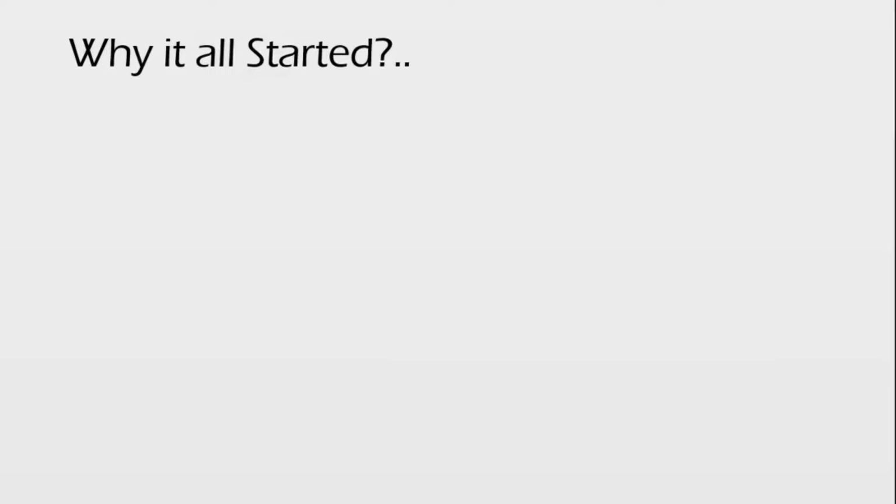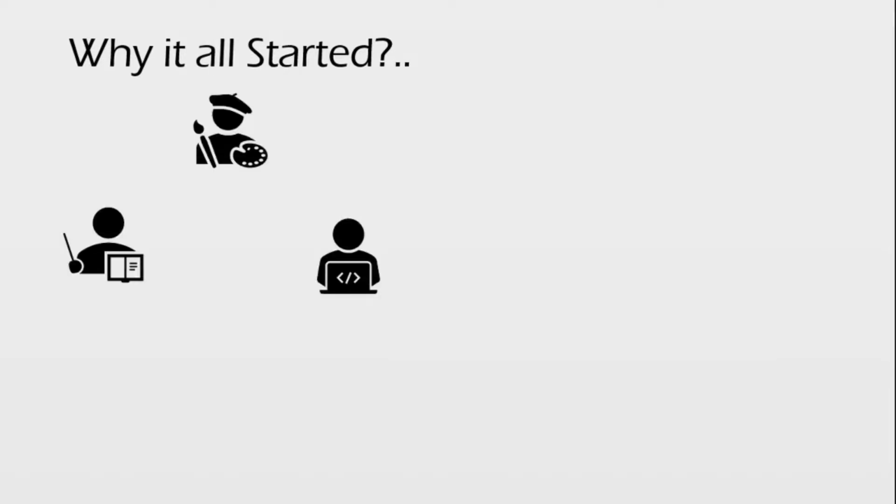As I said, in the first section we will cover why it all started. The internet started for two primary purposes. Let us assume that there are three people. The first is a teacher, the second is a graphic designer, and the third is a coder. If these three people have to take a printout of their own work, a printer has to be allocated for each and every person.